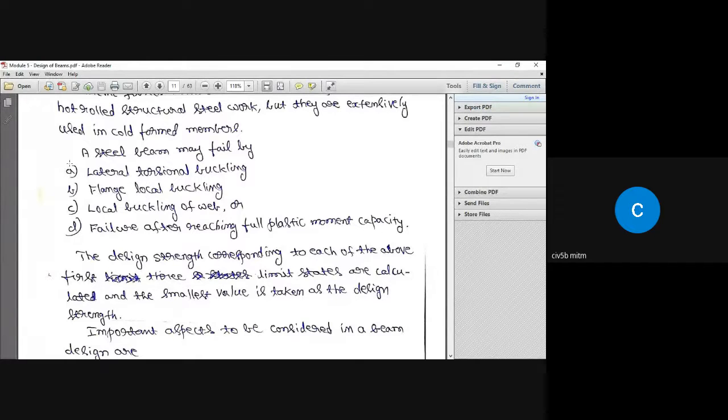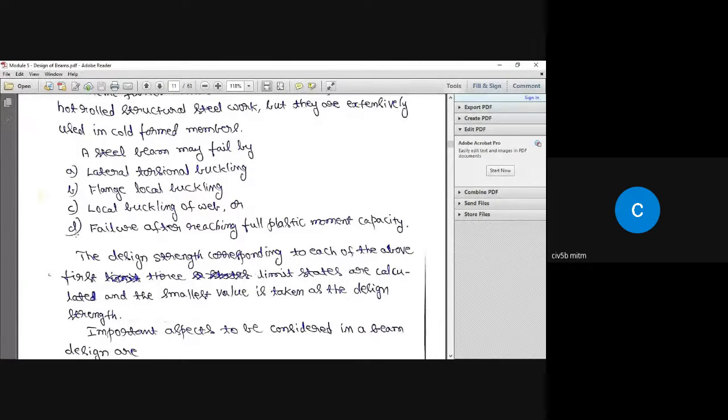See, what we normally do is, in case of laterally unsupported beams, we are going to deal with the first three cases, A, B, and C. In case of laterally supported beams, B, C, and D, we are going to deal with. Finding out the moment capacity when a beam is not laterally supported, that is finding out the bending strength by taking lateral torsional buckling into account, is not in your syllabus this time. It is only a procedure we are going to go through here.